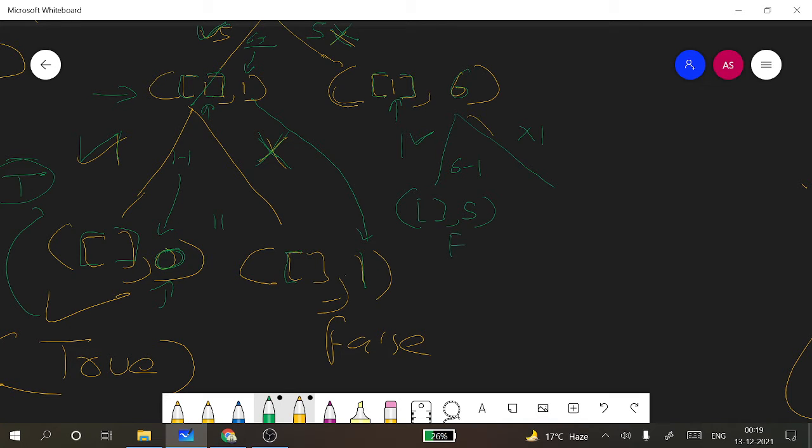So this is a false condition again, because we don't have anything to consider, and we have to find the sum as 5.